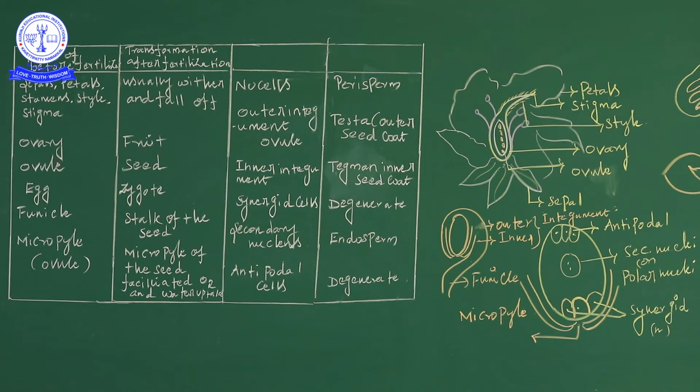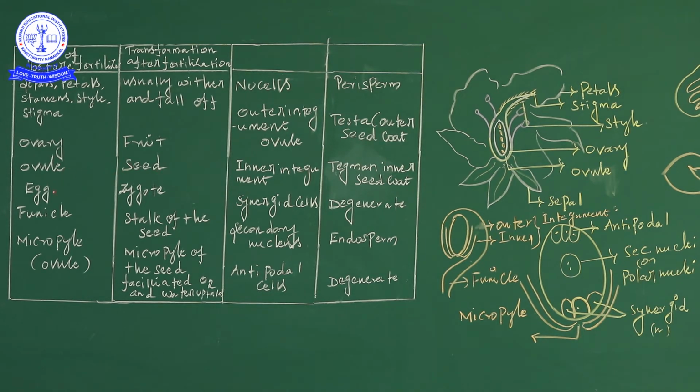The ovule forms the seed. You know about this already, as I discussed the gymnosperm and angiosperm differentiation. In gymnosperm the ovule is naked, and in angiosperm the ovule is also present, but it forms the seed.